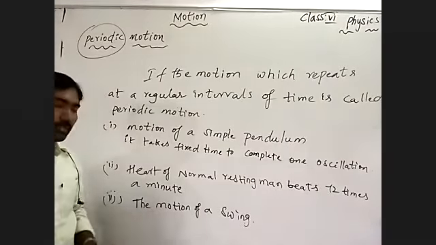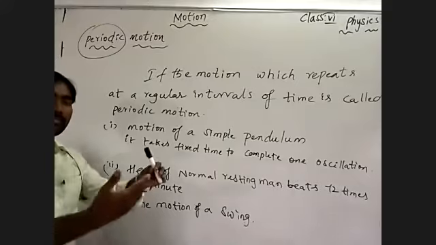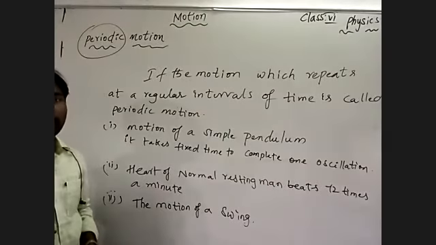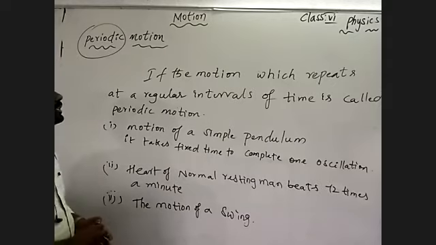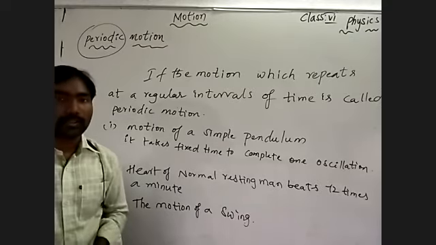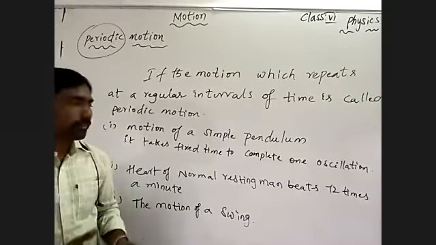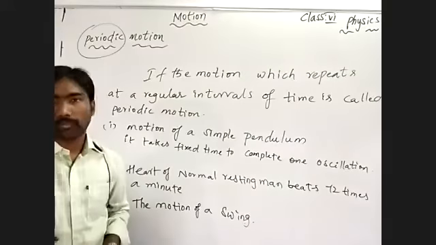The motion of a spring, how it is moving, takes a regular interval of time. So what is periodic motion? If the motion repeats at a regular interval of time, it is called periodic motion. Understand?